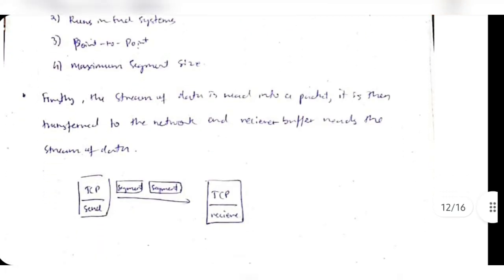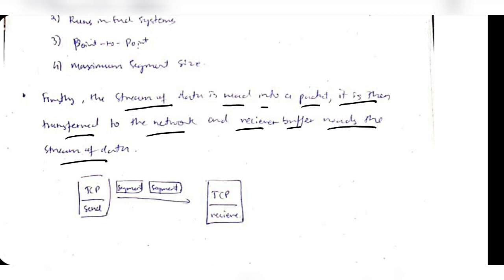So how exactly does the data transmission happen? Firstly, the stream of data is read into a packet, then it is transferred to the network, and the receiver buffer reads the stream of data. Okay, so the data is not read directly, it's first stored in the buffer, then the buffer will read the data and transfer the important information and send it to the device.